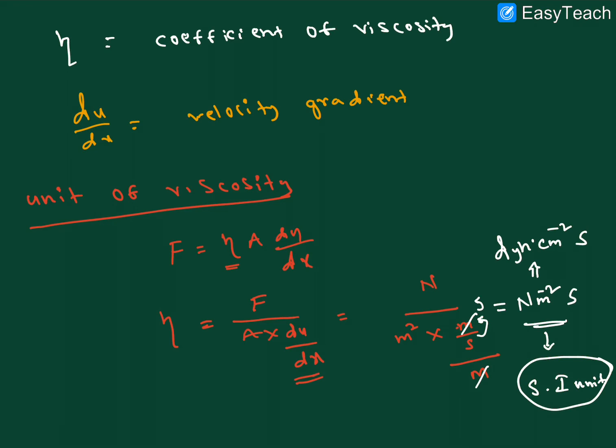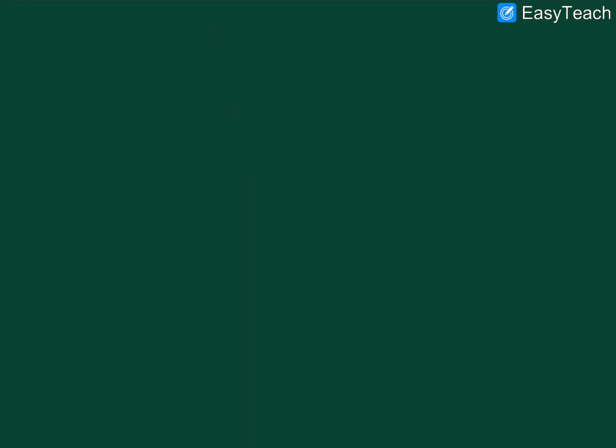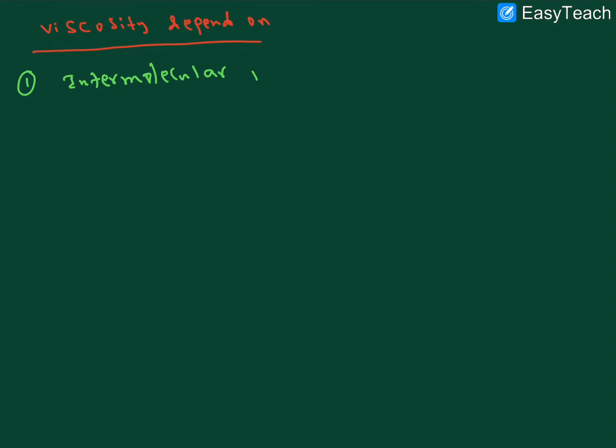Right, next, the factors affecting viscosity. The viscosity depends on the following factors. First one, intermolecular force.